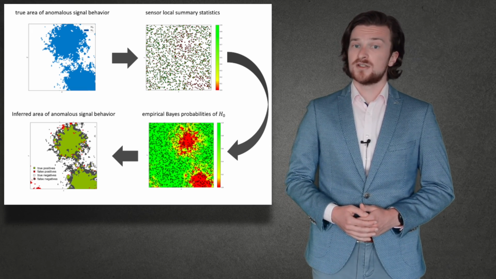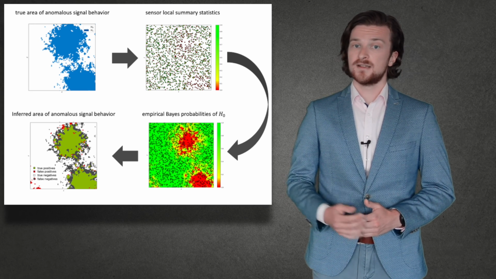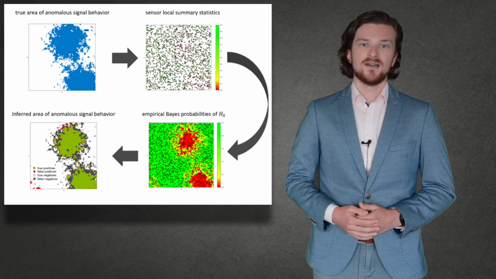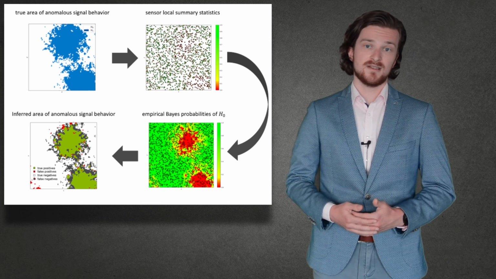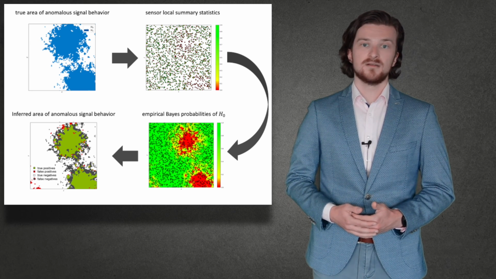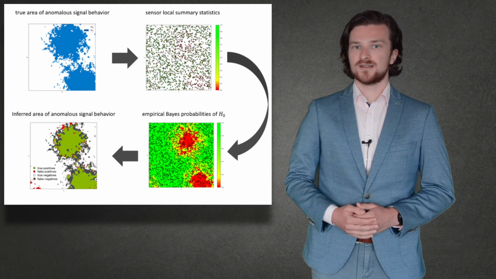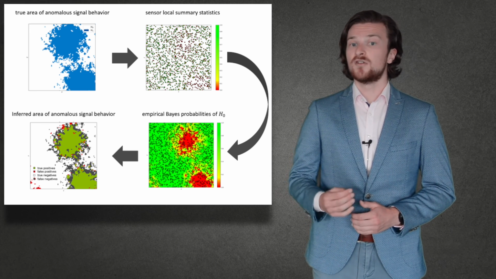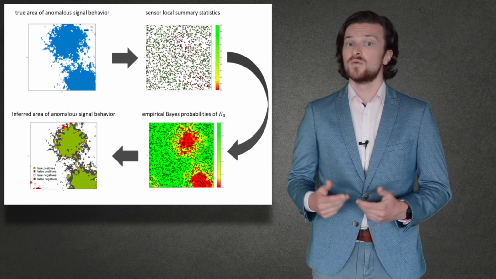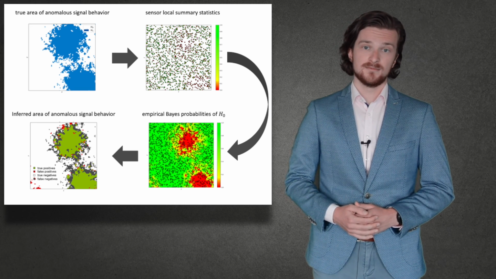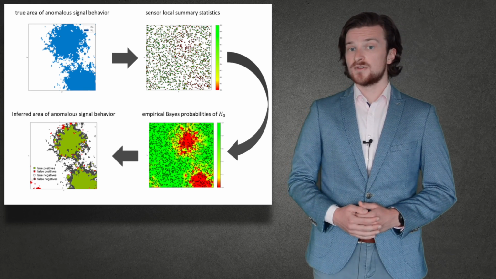The methods from my PhD research learn all required statistical models autonomously from the data and fulfill statistical performance guarantees in terms of the false discovery rate. On average, no more than a predefined limit, say 10% of the estimated region of anomalous behavior, are false positive, so grid points where the signal actually behaves normally. This makes the estimates trustworthy and useful.